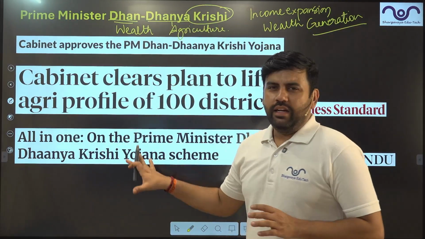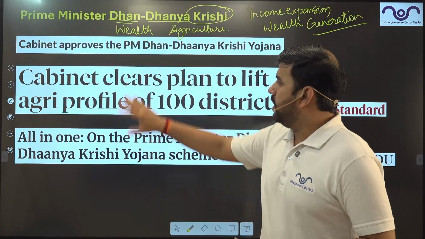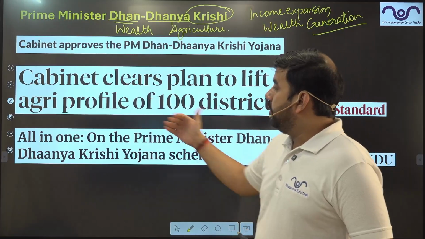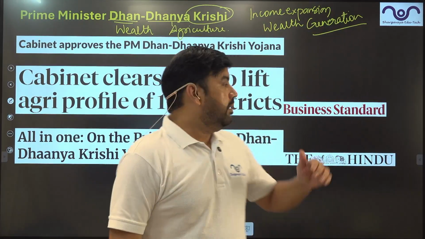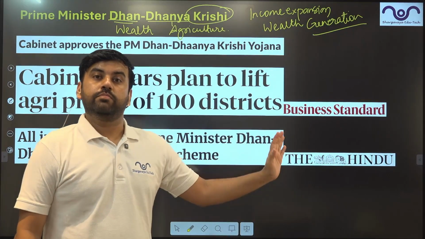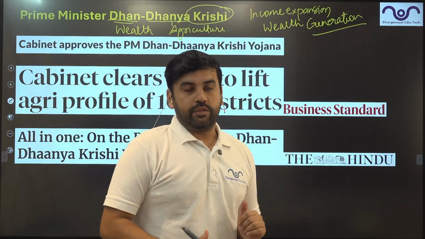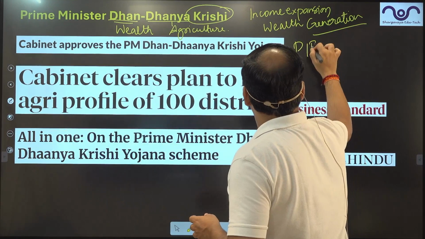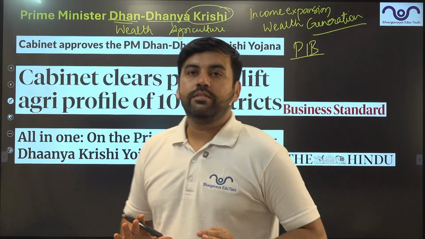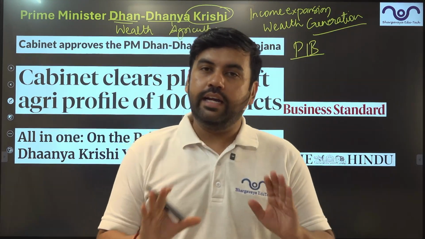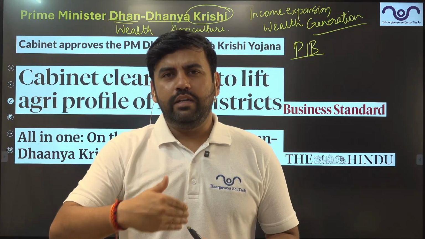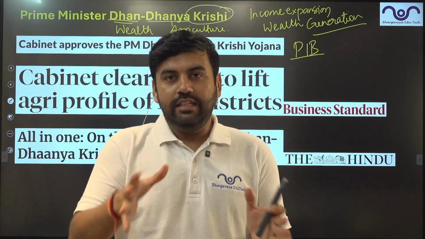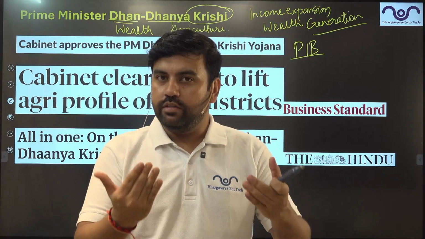Now, multiple articles have been published on this in the last week. Cabinet approves this scheme, Cabinet clears plans to lift agriculture profile. This was published in the Business Standard. Then the same article was published in the Hindu newspaper as well. The first one is taken from the PIB. All these articles actually highlight one point. So, instead of going through multiple newspapers and articles, this single discussion is enough for you to prepare for this examination.